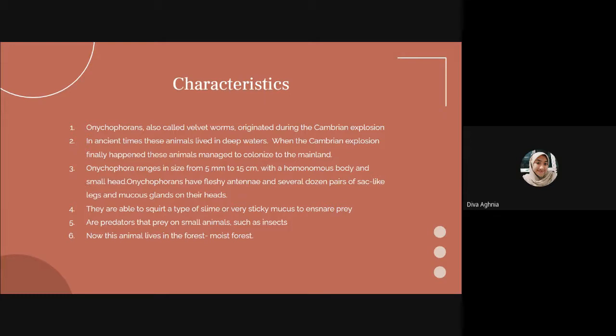They are able to squirt a type of slime or very sticky mucus to ensnare prey. A predator that preys on small animals such as insects. Now this animal lives in moist forest. Next.